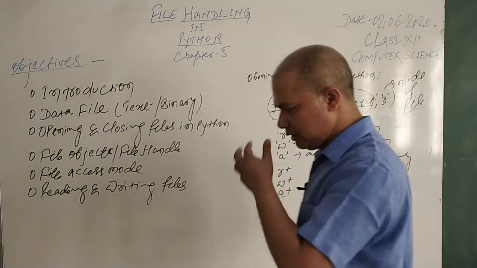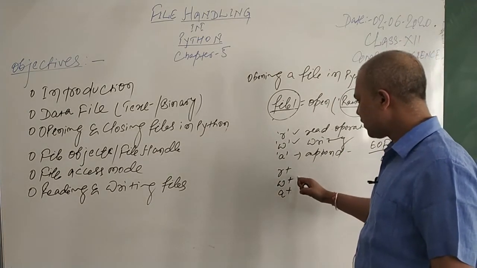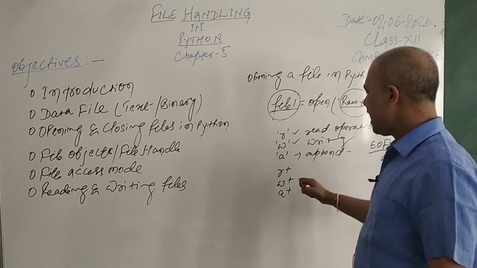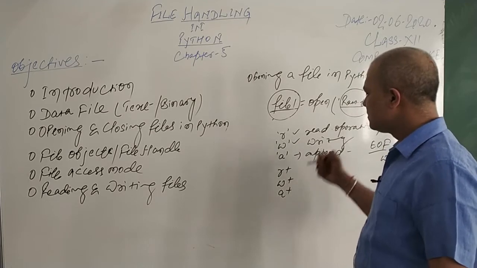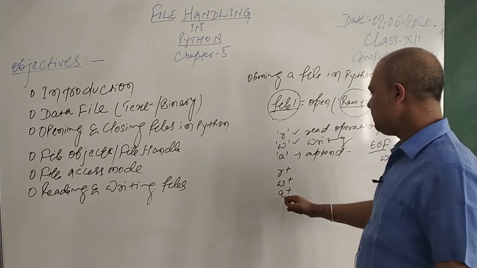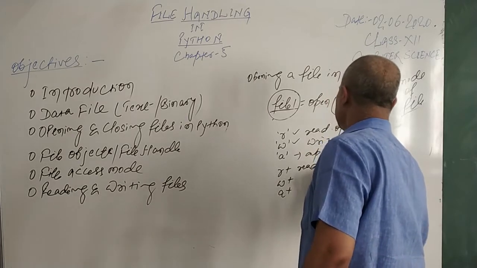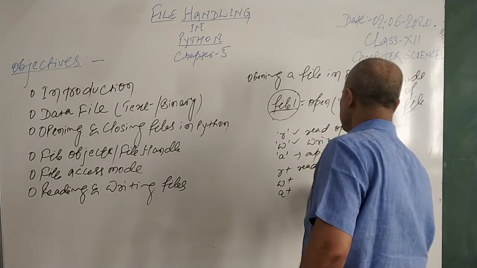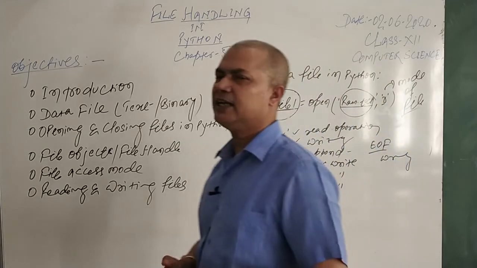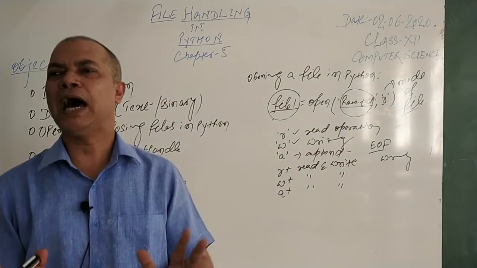Though read mode only allows you to read, write mode allows you to write. You cannot read if the file is opened in the write mode alone, and append mode only allows you to add something extra, but in case of append plus, the file is also readable. So if A plus is there, it is read and write. The purpose of these is to read and write in the file. Again read and write, and again read and write. These are three extra modes. So your file can be opened in the read mode, and your file can be opened in the R plus mode. That is the freedom you have to open a file.